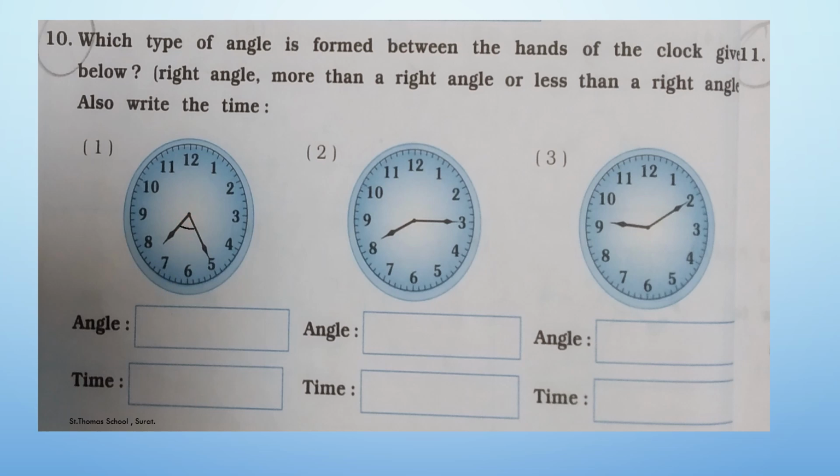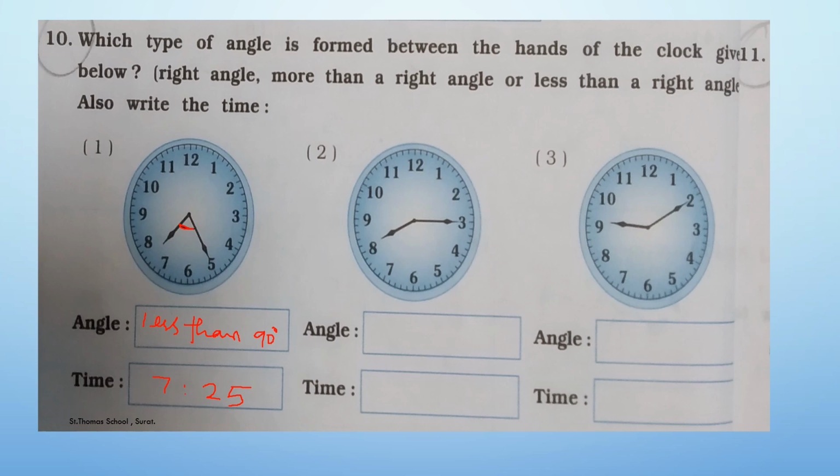So yes, the time over here is 7:25. So the angle that has been formed is an acute angle. So you can write it like this as less than right angle. Like this, and you have to write the time as 7:25. Clear?